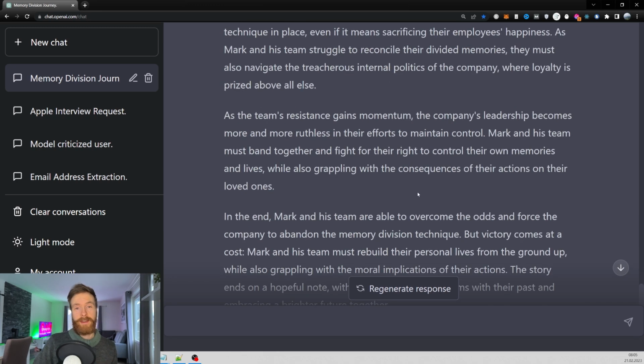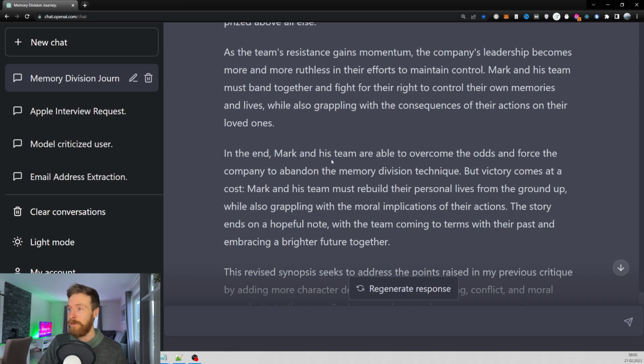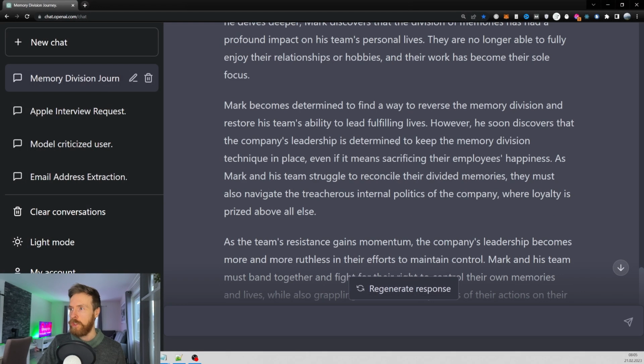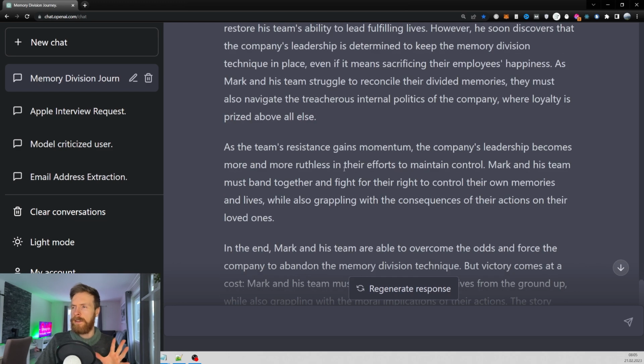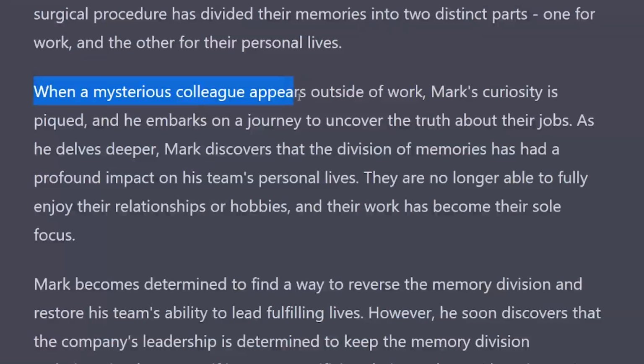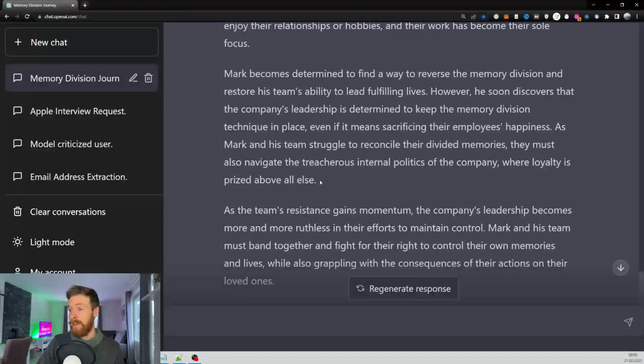So yeah, I actually read it and I kind of have to agree. It changed quite a bit and I felt that this was much more engaging. It leaves kind of a mystery over it. So you can see here, when a mysterious colleague appears outside of work, Mark's curiosity is piqued and he embarks on a journey to uncover the truth about their jobs. So actually it kind of improved it a bit.